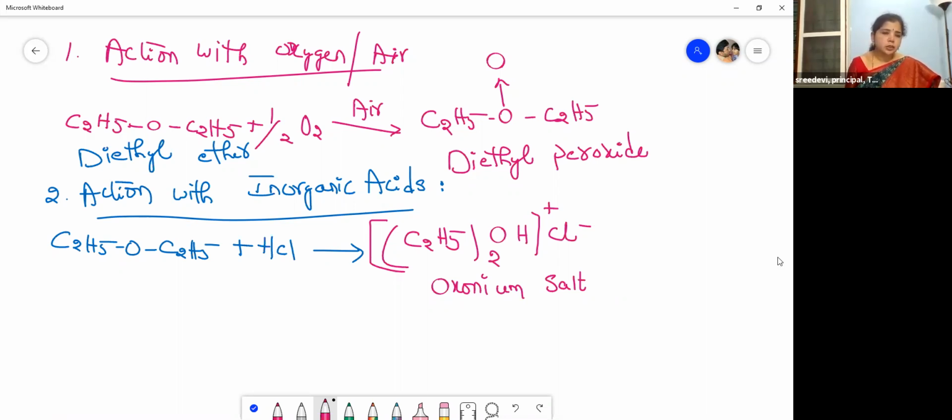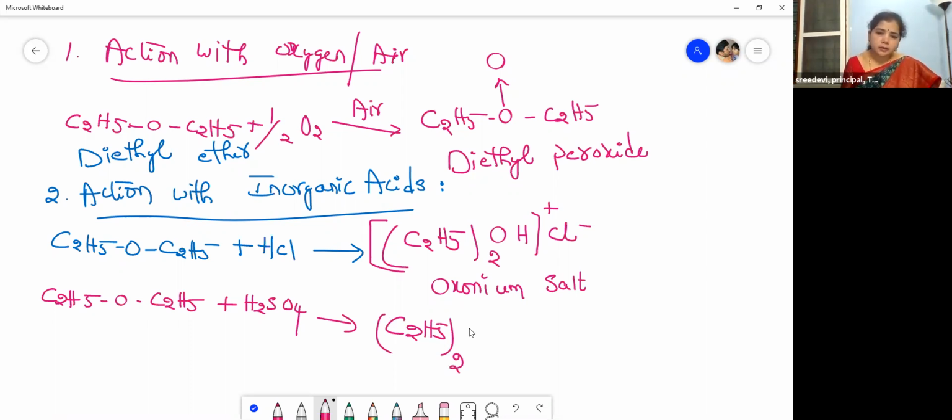So let me show you with sulfuric acid also. Why should I leave it incomplete? Diethyl ether, when treated with sulfuric acid, what do you get? You will get C2H5 taken twice, then OH plus, this is the cation, and this is the anion, HSO4 minus.